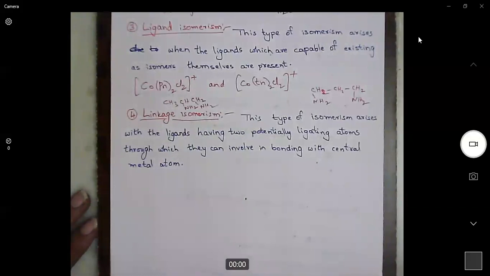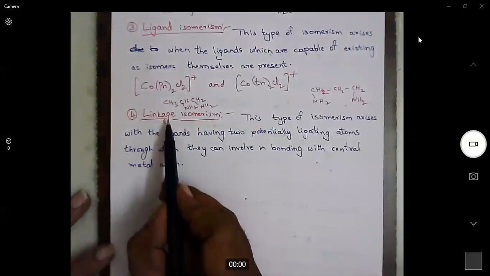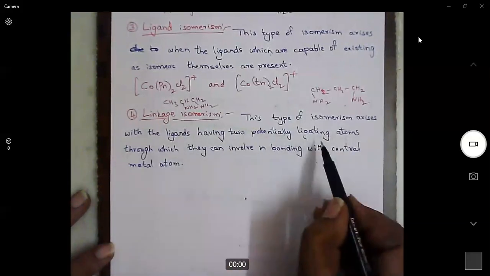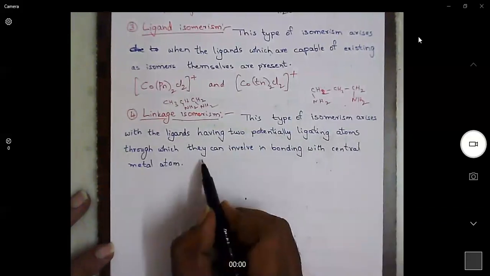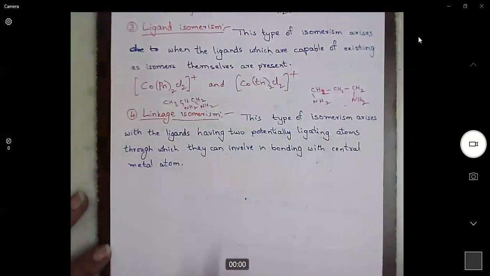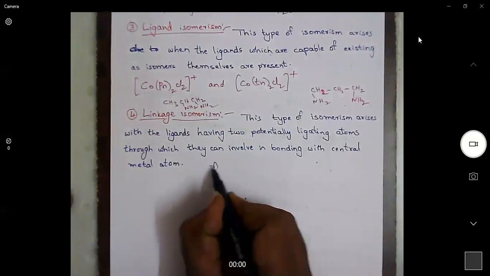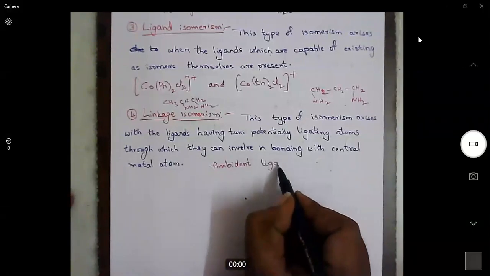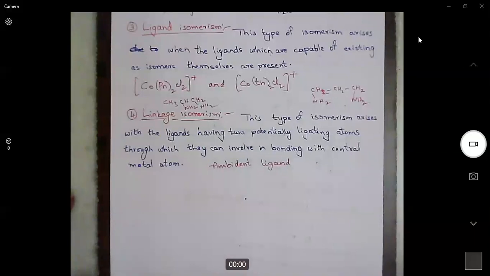What is linkage isomerism? This type of isomerism arises with the ligands having two potentially ligating atoms through which they can be involved in bonding with the central metal ion. That means ambident ligands. Ambident ligand means ligands with two potentially ligating atoms, through which they can form bonds with the central metal atom.